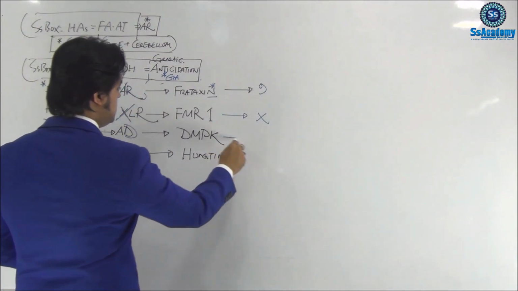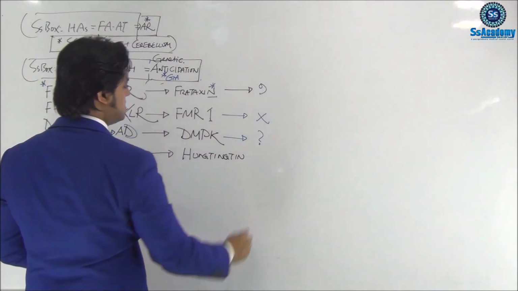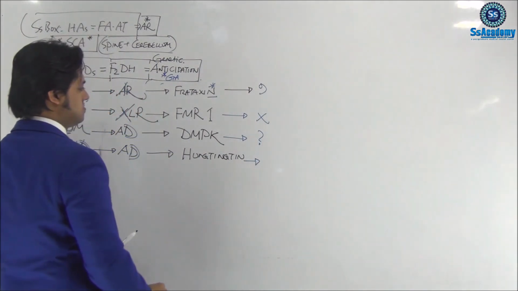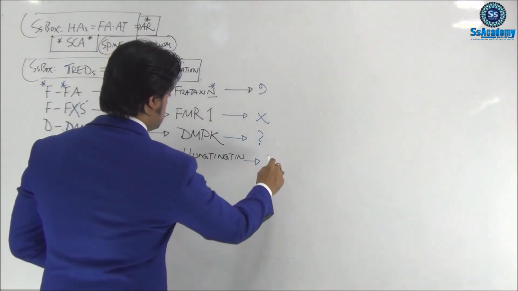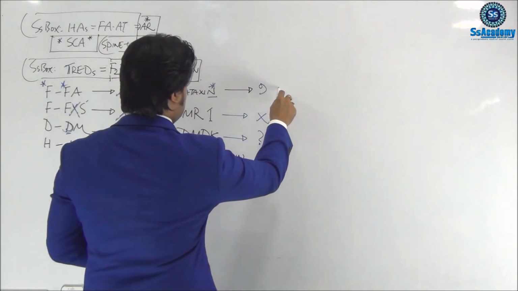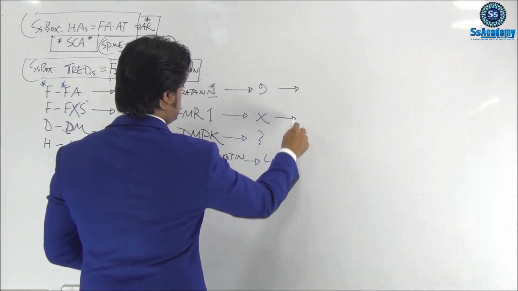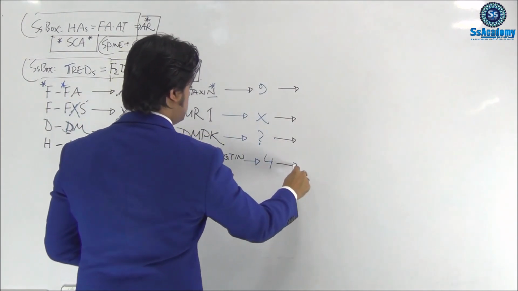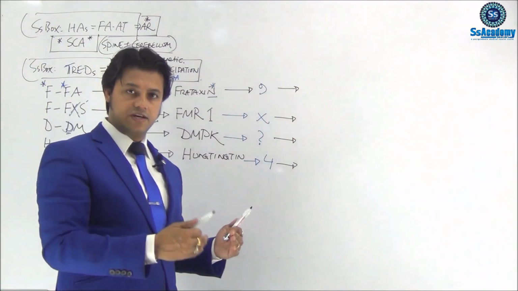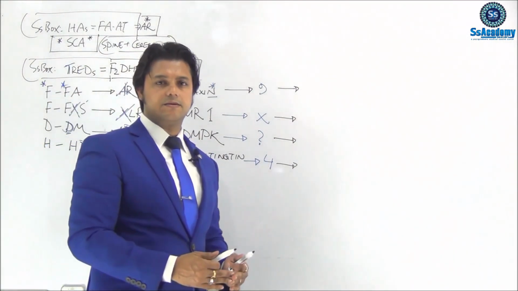DMPK we will discuss in the genetic chapter. And Huntington is on chromosome number 4. What I am talking about is very important. We will discuss these again, and repetition will help us do it very well in the clinical science chapter.